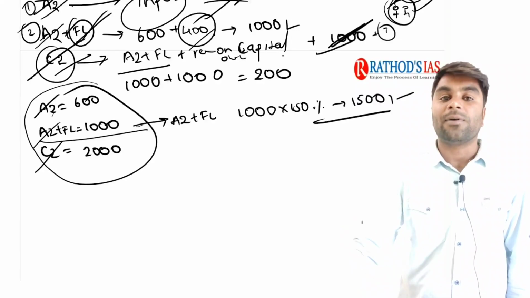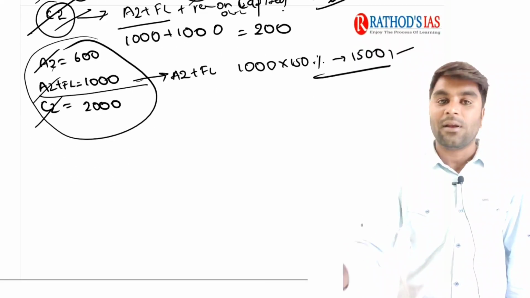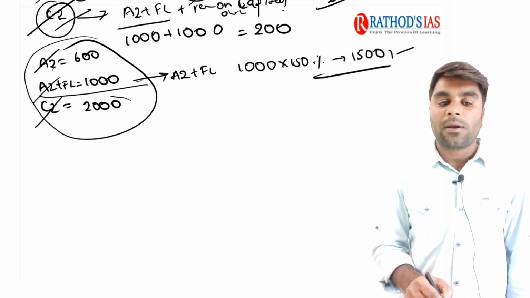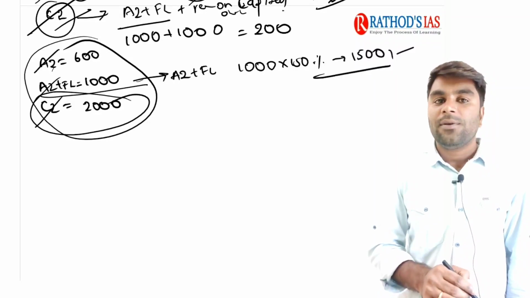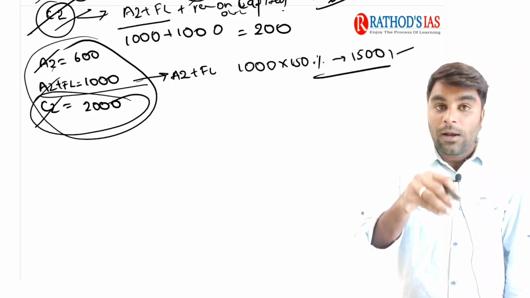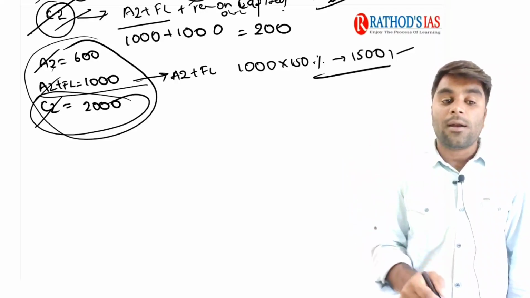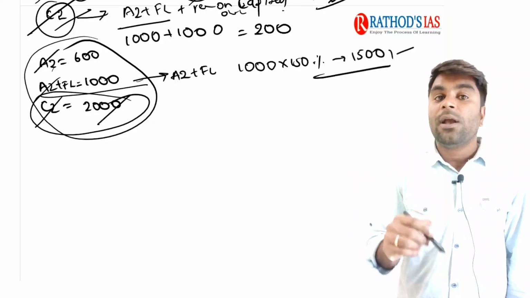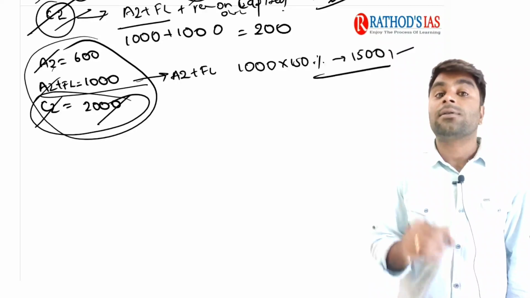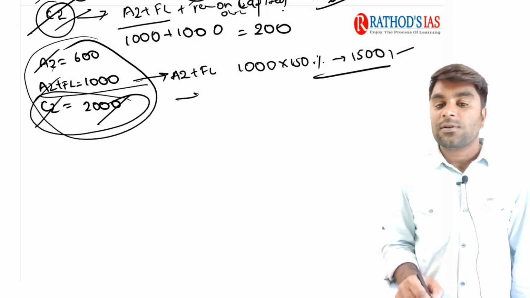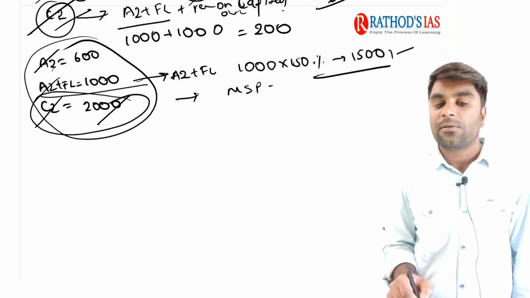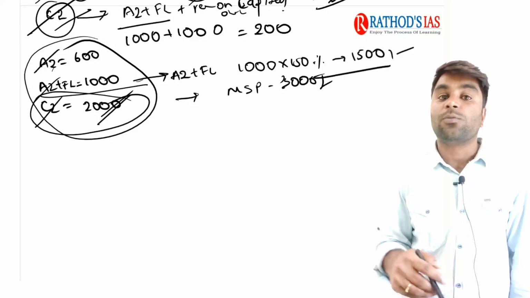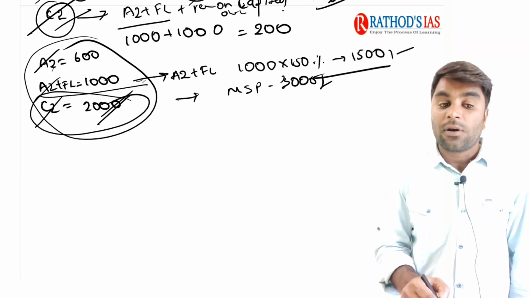150,000 now, 150% of 1000, right? I hope it is very clear. Now currently you need to remember both the MS Swaminathan Commission as well as the current farmers who are doing the protests are demanding that MSP should be announced 150% on the C2 component. If it is announced on the C2 component, MSP would be 3000 rupees, isn't it? 150% of the 2000 rupees would be 3000, but it is not currently happening.